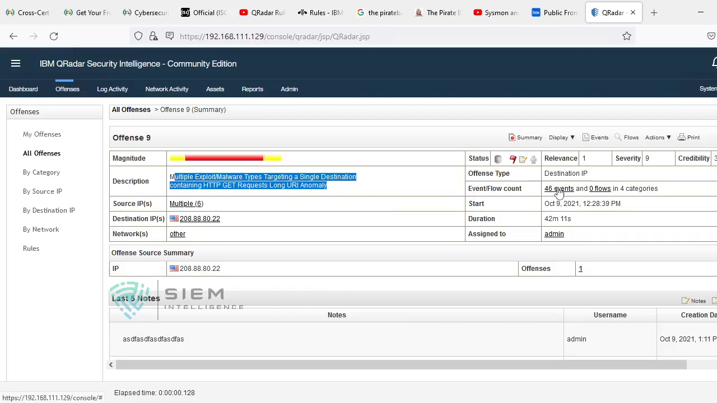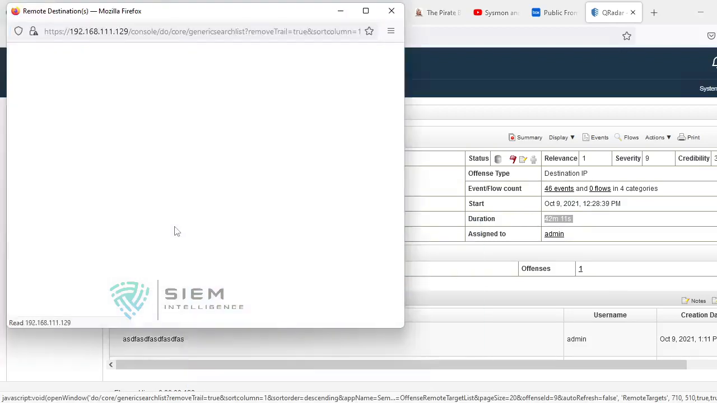So you can also write down the list. What was the start time? When this offense was triggered, the time may be different right now, but at 12:28 at night, or you can say in the afternoon, the first offense was triggered. What was the duration? The duration was 42 minutes 11 seconds. And what is the destination of it? Who is the victim? You can come to know.